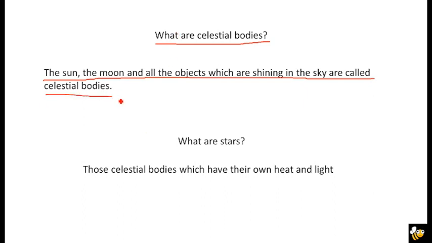Why natural? Because there are many things made by humans, such as satellites and space centers, etc. But these are not celestial bodies because they are not occurring in space naturally. So we call those things celestial bodies which occur naturally in space, like the sun, the moon, the stars, galaxies, and more like that.